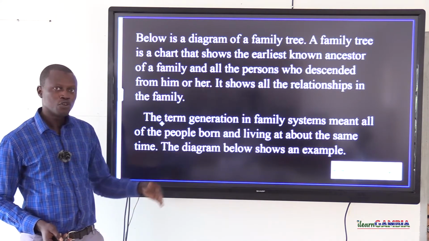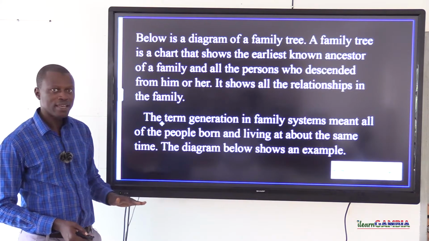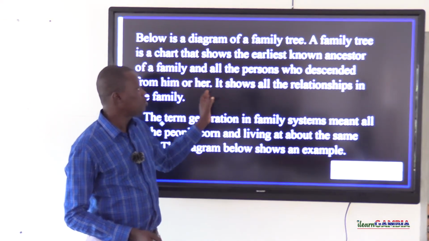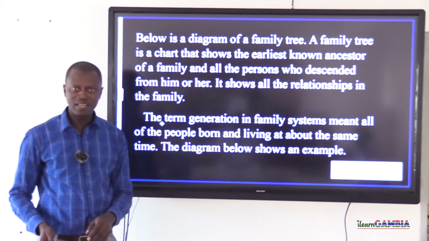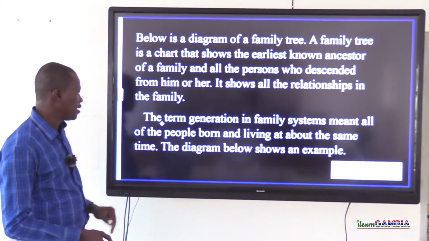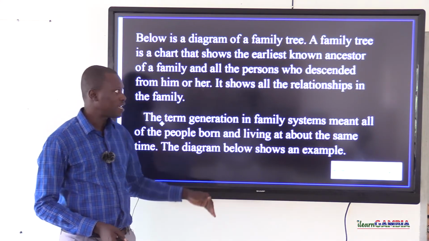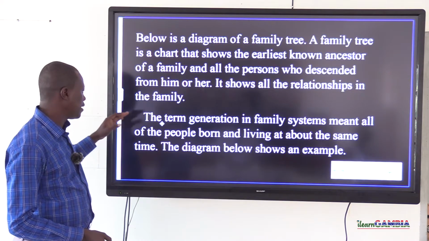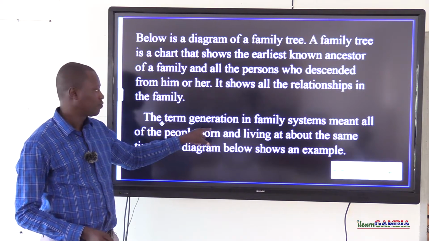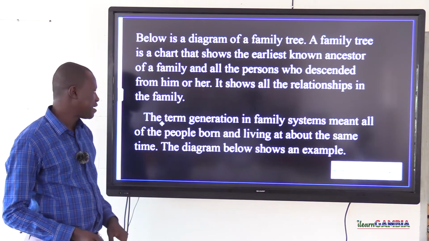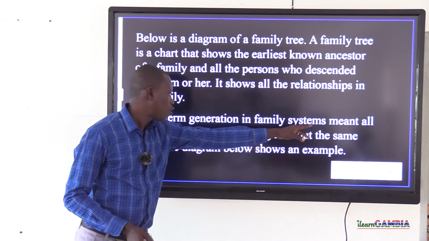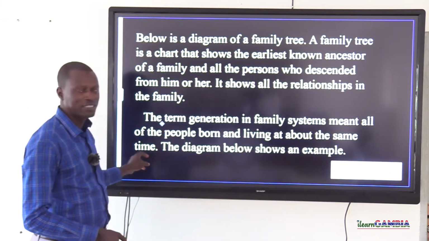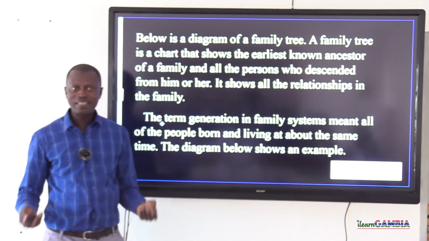As we move on, you will see the chart showing a family tree, how it looks like. Now, a family tree shows all the relationships in the family. And when we move to the chart showing a family tree, you will see a term called generation. So what do we mean by generation? It meant all of the people born and living at about the same time. That is known as generation.